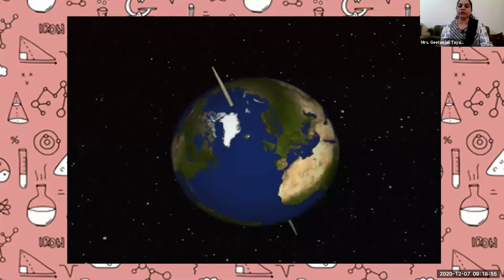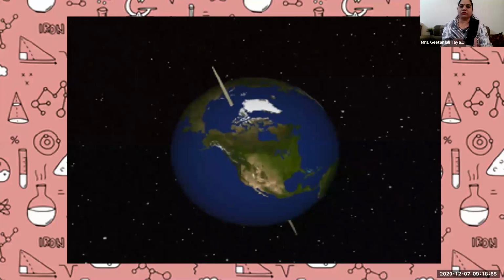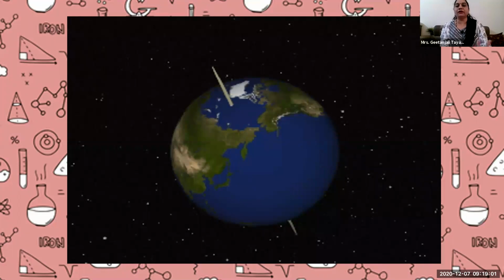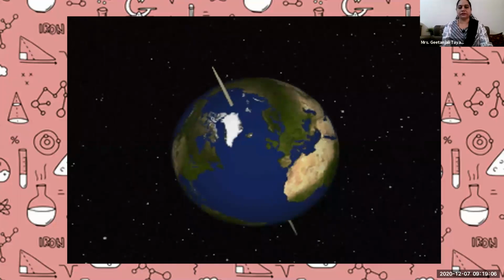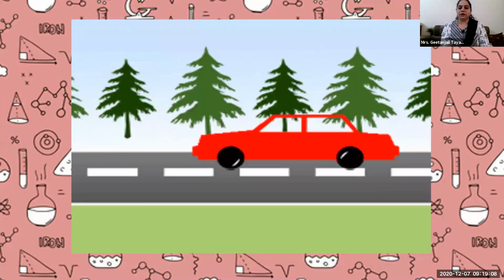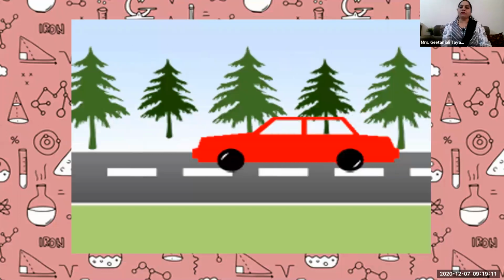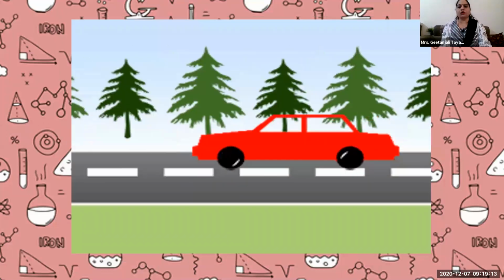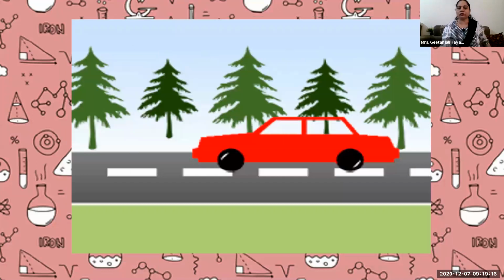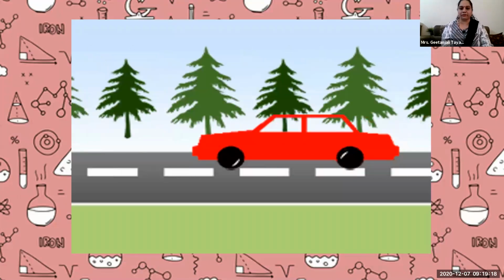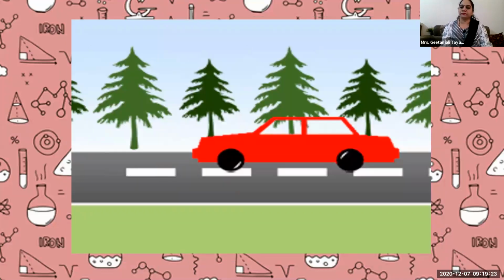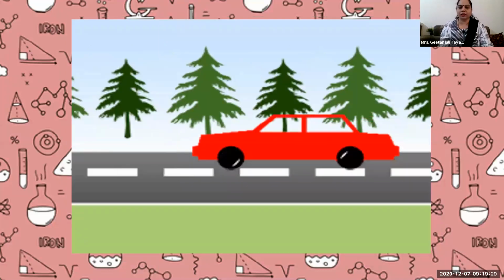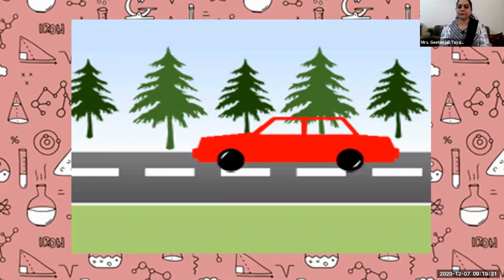Okay, so two things are very important. First one, movement is a relative term, and it totally depends on the perspective of the observer. See here, one car is running on this road. If you are present inside the car, what will you observe? If you are driving the car with your friend, then what will you observe? Do you feel that your friend who sits along with you inside the car is moving? What do you feel?